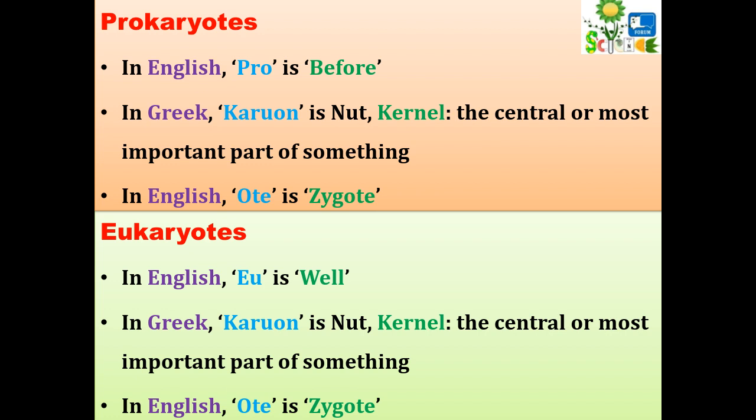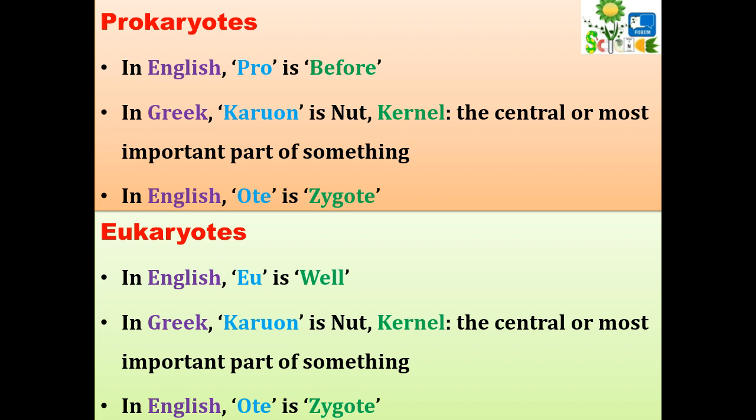Now here pro means before, or you can say primitive. Karyon means nut or kernel. What is a kernel? It is the central or most important part of something. That means in a particular unit there is a centrally important part. Now in case of a cell, the centrally important part is genetic material. That means here we are referring to genetic material which is of primitive type, of before type.